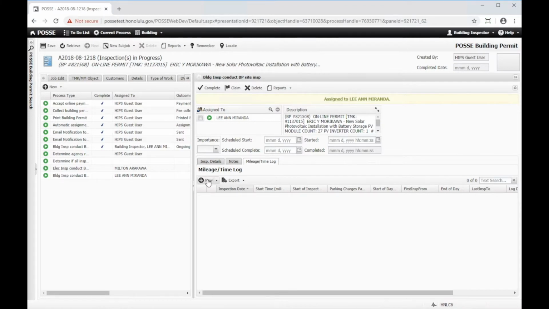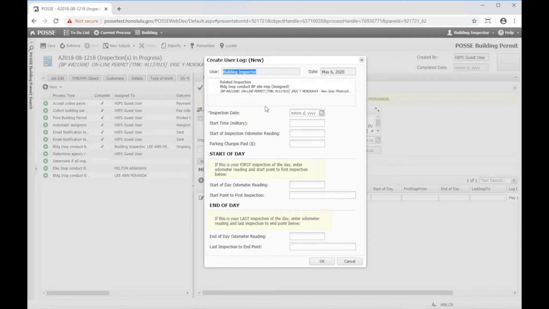And I'm going to go over to the new button and enter a new mileage time log entry. It comes up in this pop-up window where I can see the process it's related to and fill out my information. We'll give it an inspected date of today, and we'll put in the other information. Once I've filled out all the information for my log, I'll just click OK.